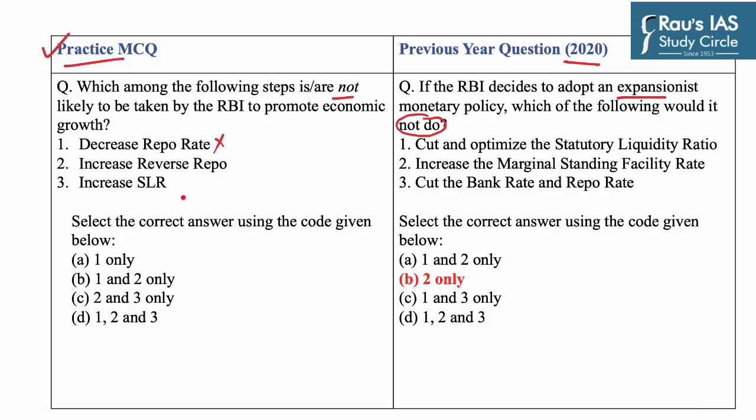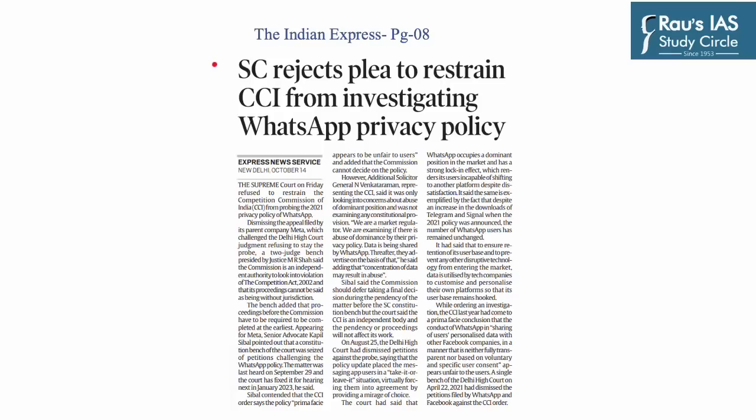By eliminating option first, you can directly find your option, that is C, 2 and 3, as increase in reverse repo and increase in SLR is used to suck out liquidity from the economy by the RBI.